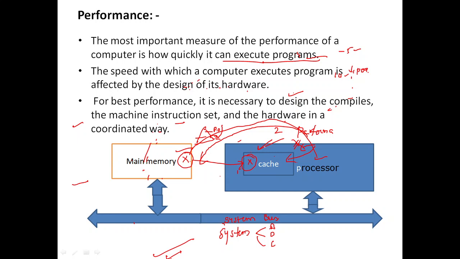This is the hierarchy. So that's the reason, in order to match the speed between the main memory and the processor, we are incorporating a cache in between the main memory and the processor. So this is how the performance is going to be increased.